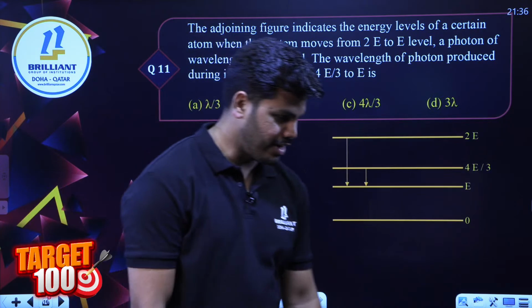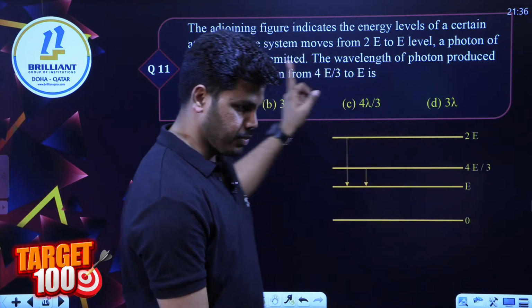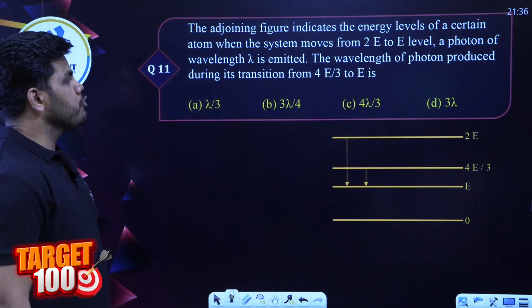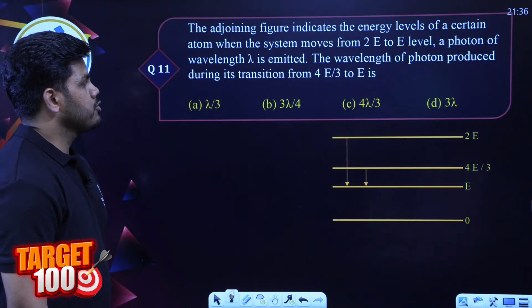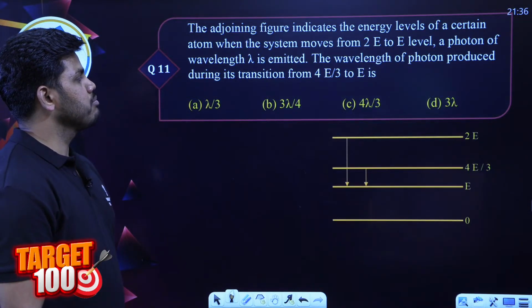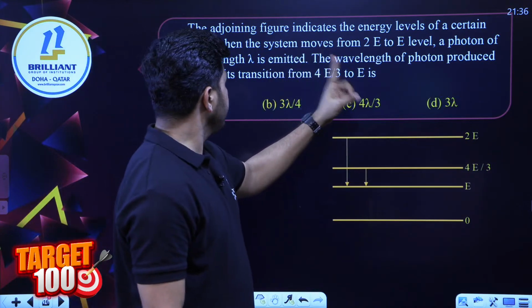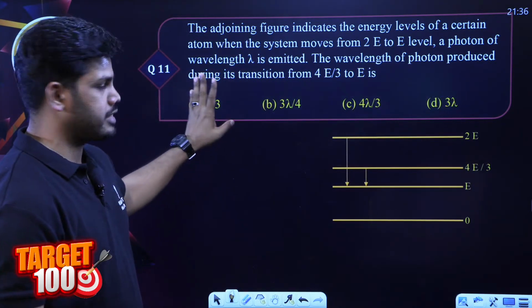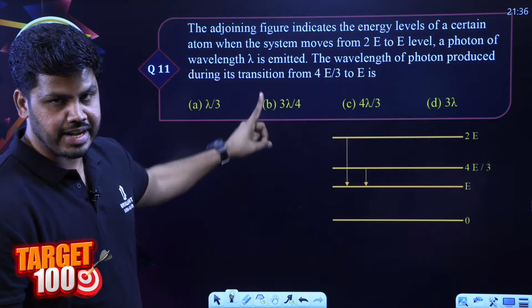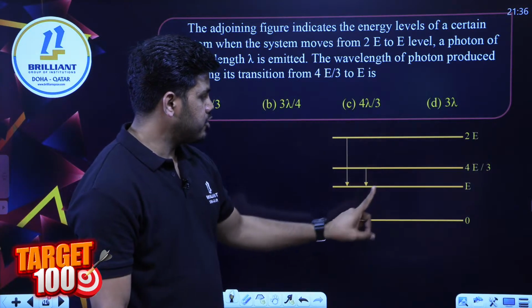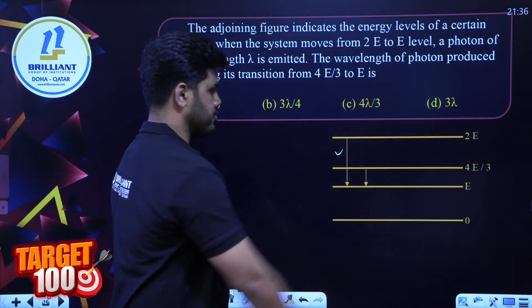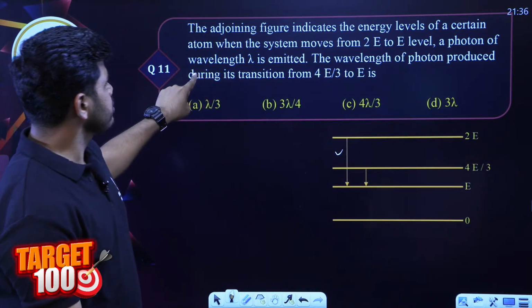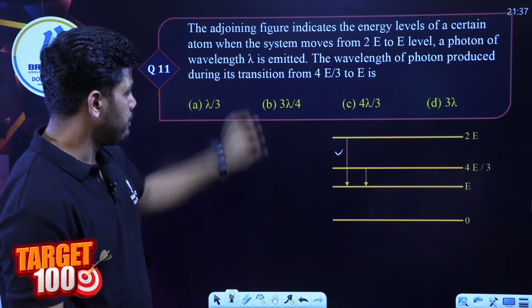Yes, those who asked me about the wavelengths, we are coming to it. The adjoining figure indicates the energy levels of a certain atom. When the system moves from 2E to E level, a photon of wavelength lambda is emitted. So they are talking about one transition from 2E to E. As you can see, this is the transition they are talking about. At that time, there was an emission of wavelength lambda.